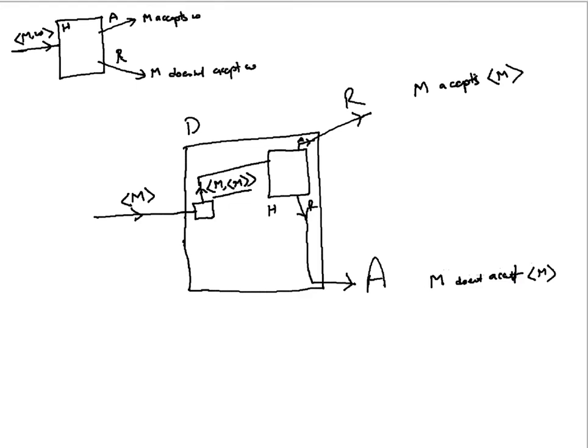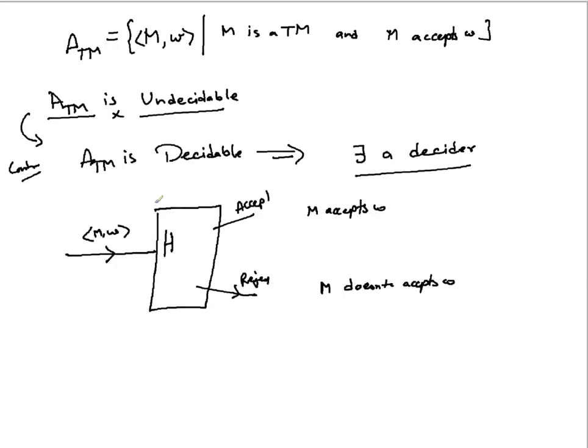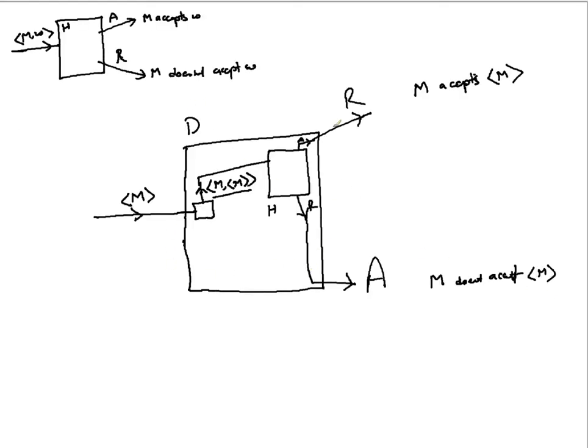So remember, we have assumed that there exists some H, because that's our assumption, that ATM is decidable. Based on that, we are able to construct a machine D which is also a decider, and it decides something: if you give as input a Turing machine, it says whether M accepts its own description or not.